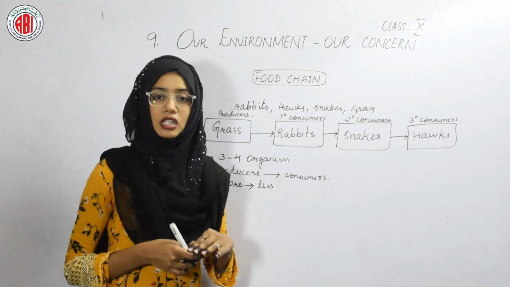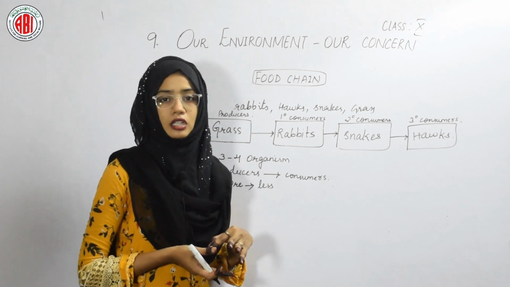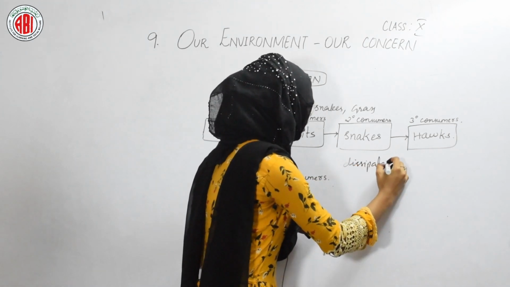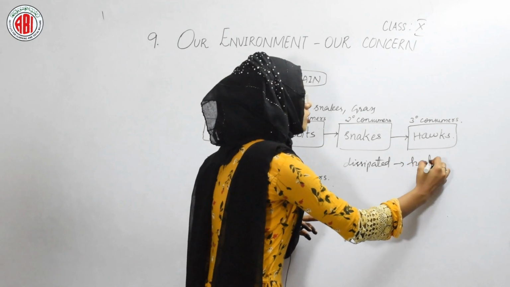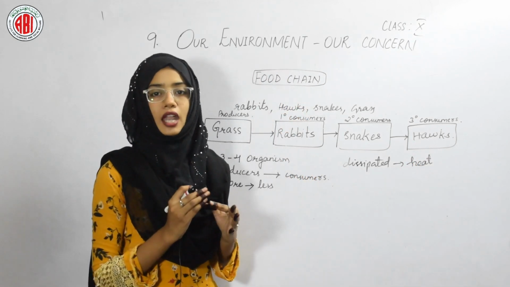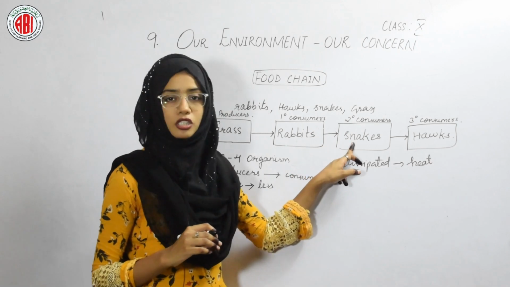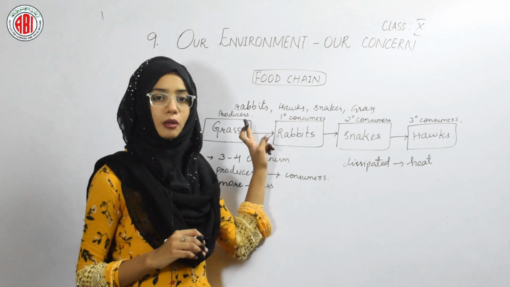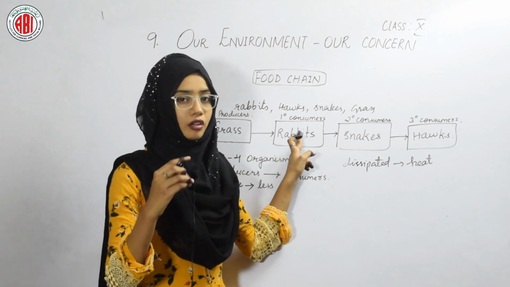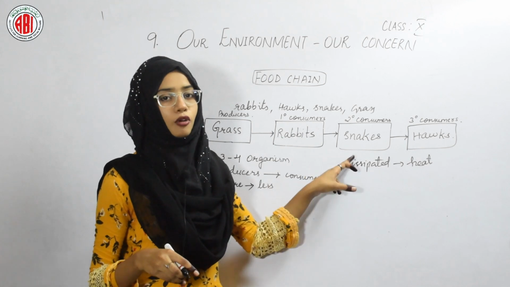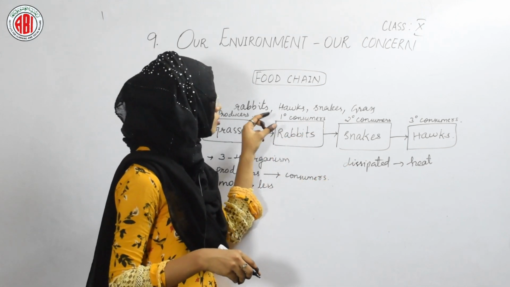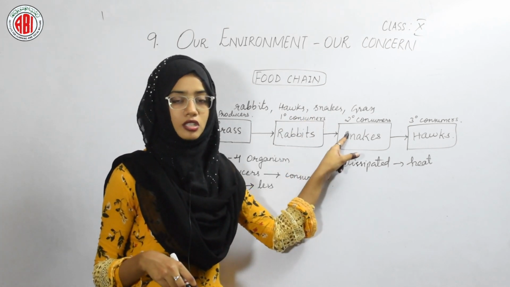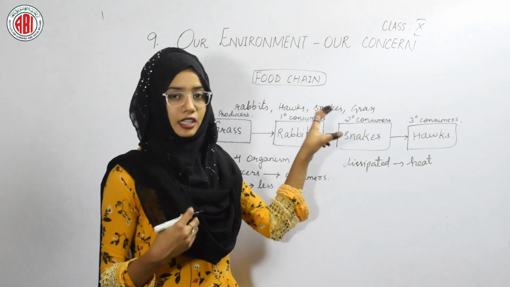Here dissipated means it is wasted, or we can say it disappears. So most of the energy is dissipated in the form of heat or in the form of other waste products. Only a small amount of energy is available for the secondary consumers. After the primary consumers get the energy from the producers, that energy is going to be reduced, or it is going to disappear in the form of heat. So in such cases, we can say that a little amount of the energy is available for the secondary consumers. Then in the secondary consumers, various activities take place.